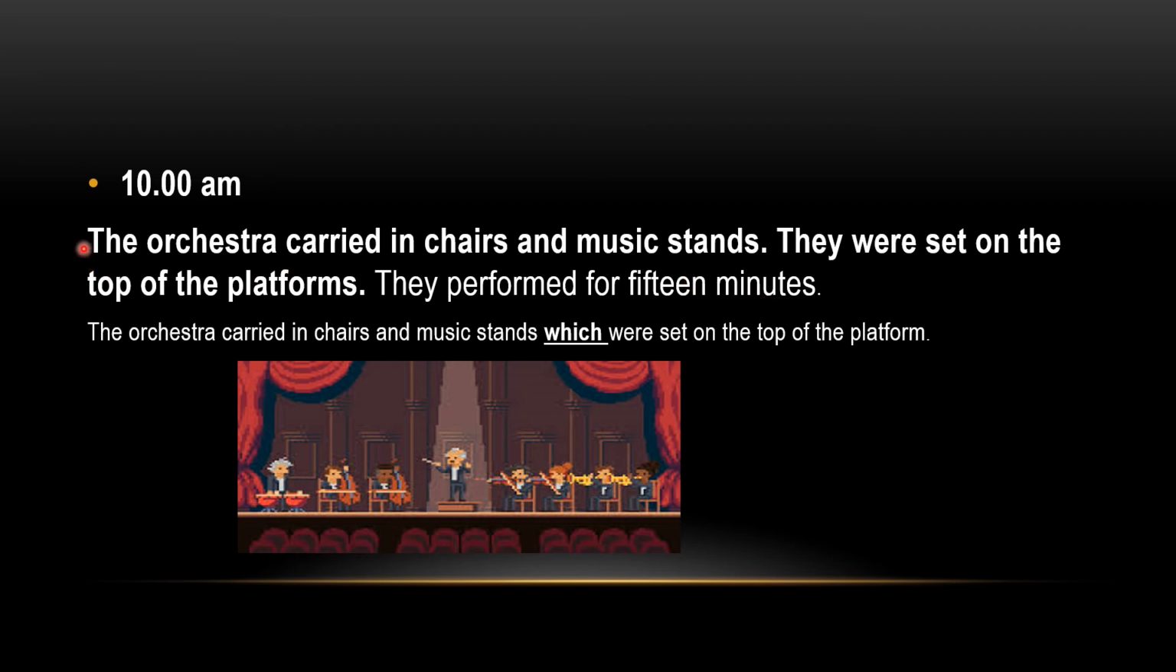The bold sentences are: The orchestra carried in chairs and music stands. They were set on the top of the platform. So we will rewrite this with the help of a relative pronoun. The orchestra carried in chairs and music stands, then we will write the relative pronoun, which were set on the top of the platform. Okay, hope you will understand.